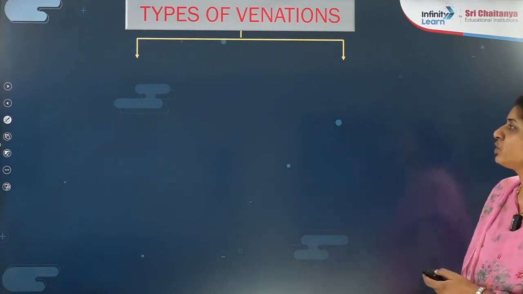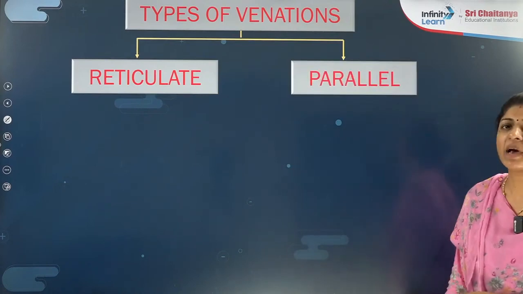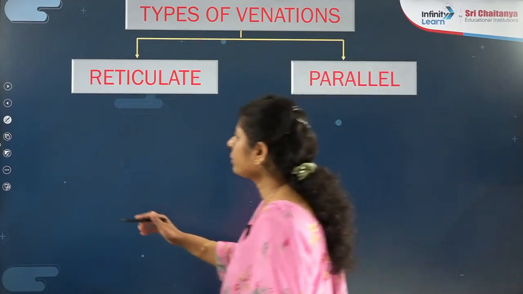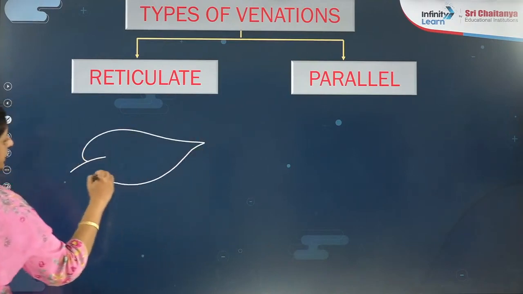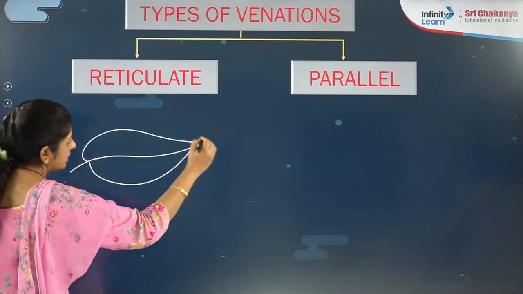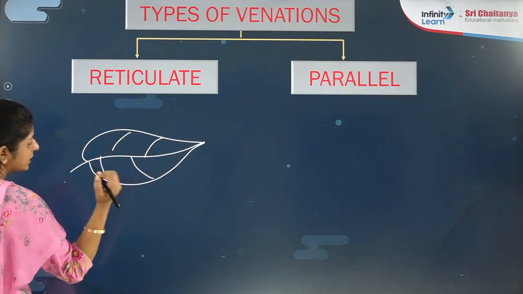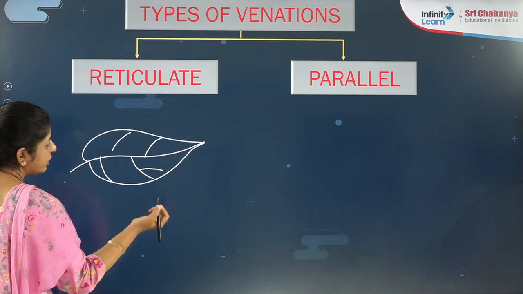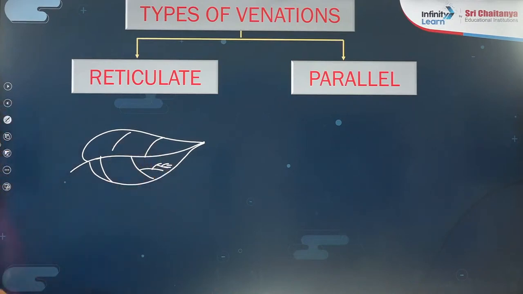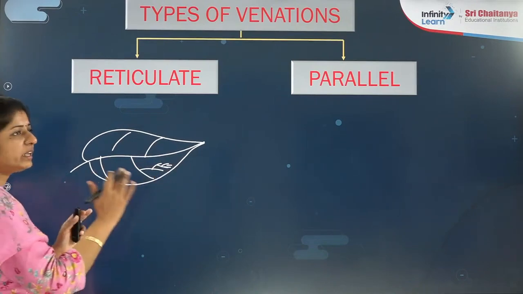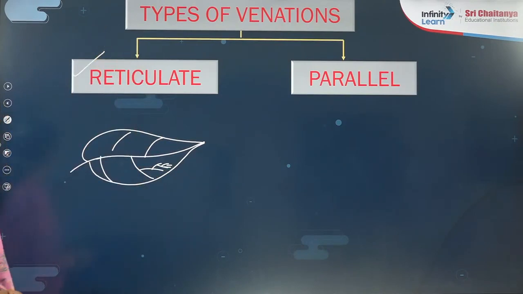Now let's talk about the types of leaves based on the types of venation. First is what? Reticulate venation. Second is what? Parallel venation. Now what is the reticulate venation? When you take a leaf, like I said earlier, it has the midrib, and the midrib is further divided into the veins. Veins are further divided into the veinlets. Veinlets are further divided into reticulation. That category of leaf comes under the reticulate venation, right?